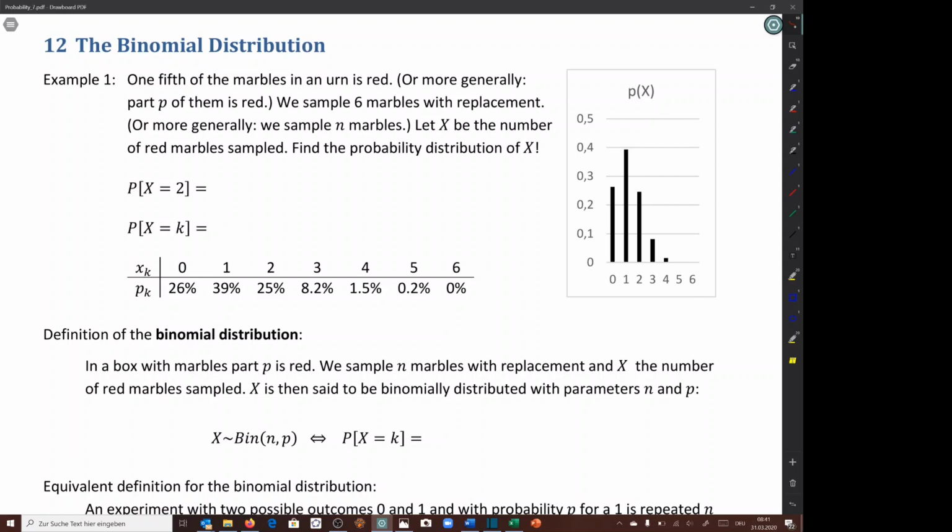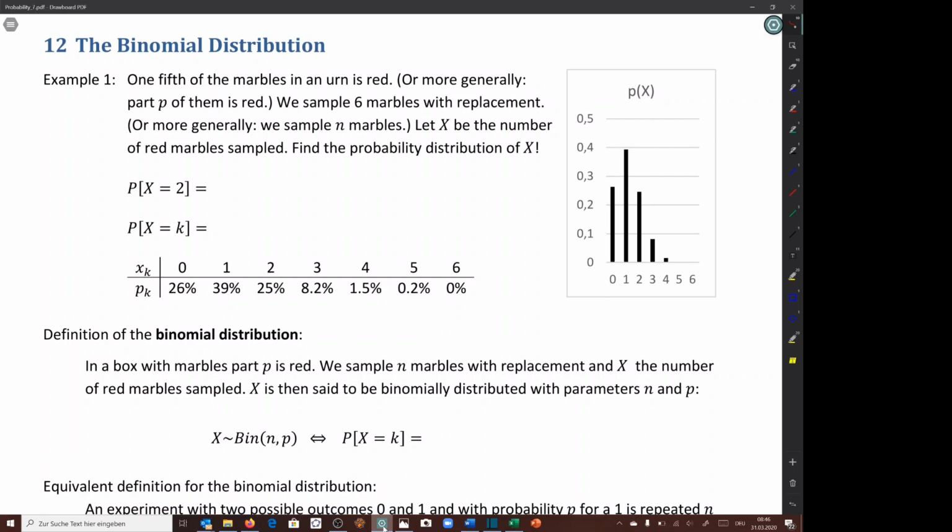The urn contains non-drunk drivers and drunk drivers. The drunk drivers are the red marbles. 2% of all the marbles are red, 2% of all the drivers are drunk. And we sample now 1,000 times from that urn with replacement. That's exactly the model that corresponds to what the police does in this context.